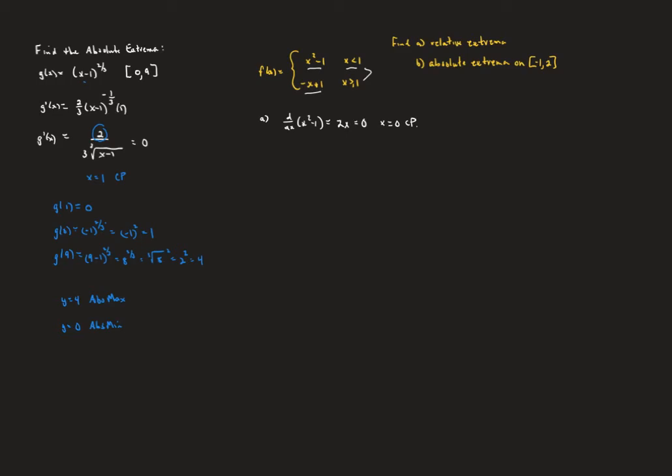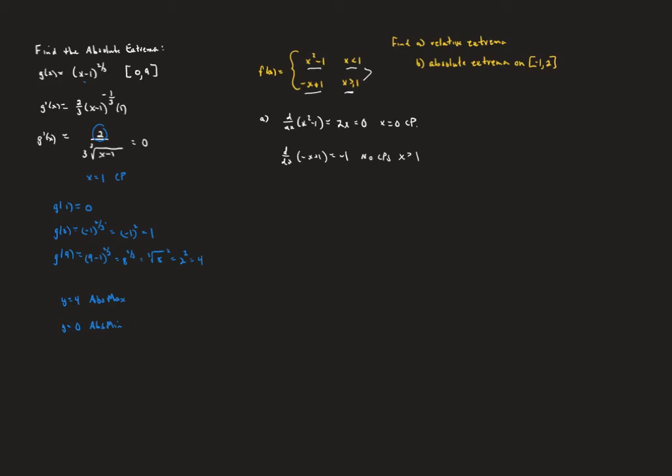Now, we're going to take the derivative also of the negative x plus 1, which is negative 1. Now that is not equal to 0 anywhere, so there are no critical points that are going to come from anything greater than 1. So we're not getting anything from this part of the domain. Now we also have to consider where these two pieces come together. So let's see what happens.